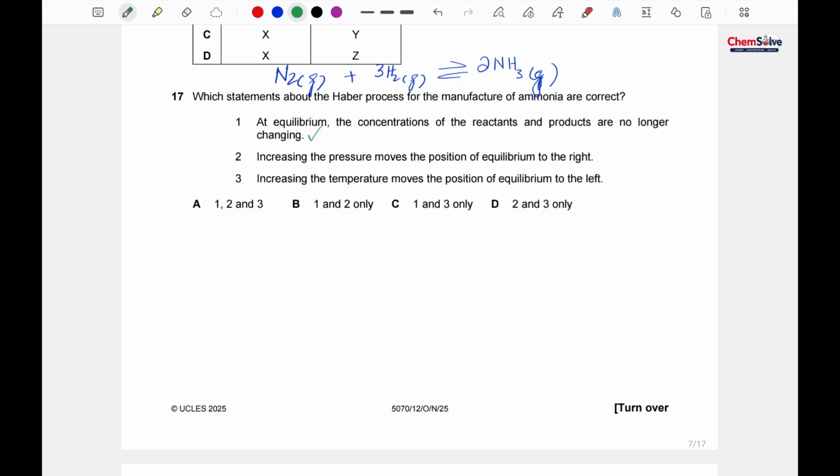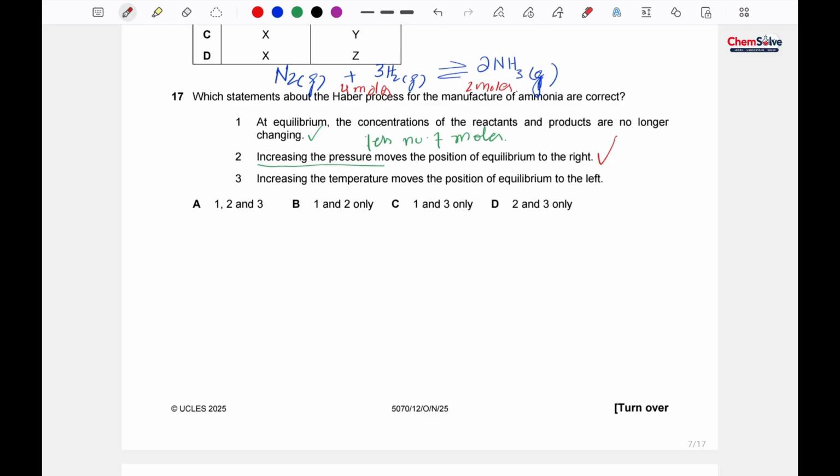Increasing the pressure moves the position of the equilibrium to the right. Increasing the pressure basically moves the equilibrium towards less number of moles. Okay, so how many moles are here? Here in the reactant there are 4 moles, and in the product there are 2 moles. So reaction will move towards lesser number of moles. So lesser number of moles are here towards the right. Again, this is the correct one. Okay.